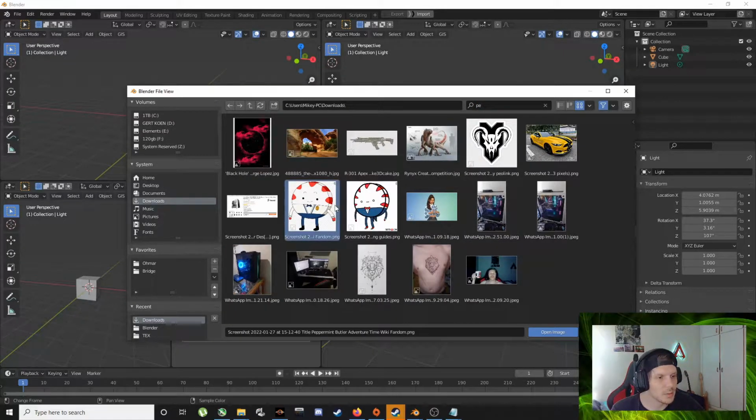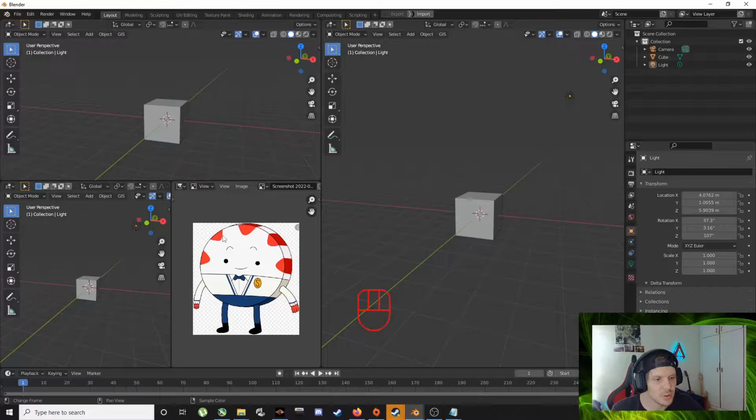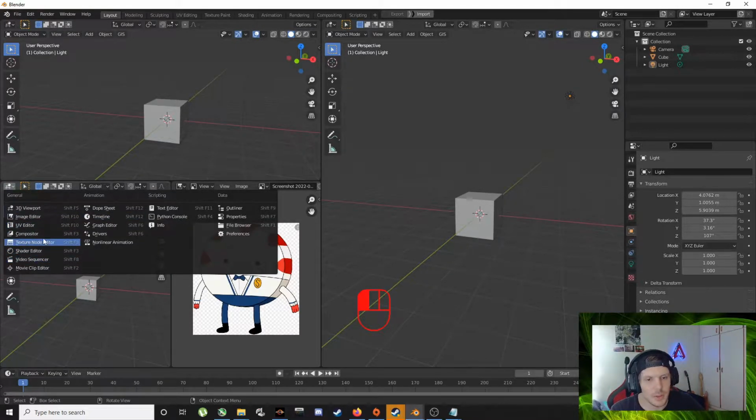this little guy. So I just downloaded two little pictures because I like the stripes that this one's got. Image editor, let's go.